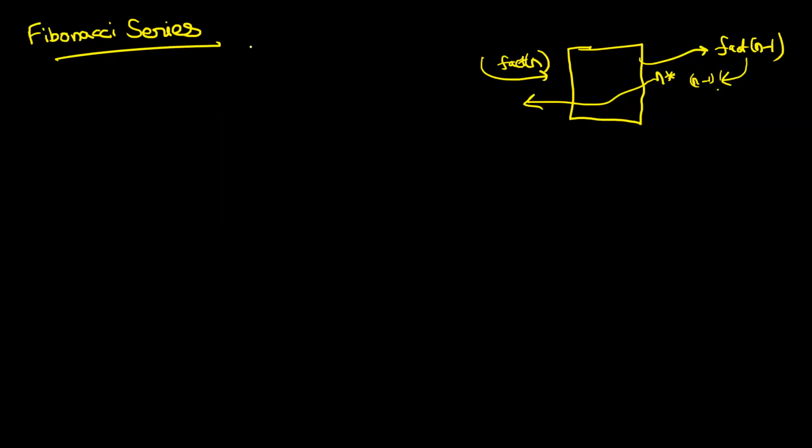Okay, so what is the Fibonacci series, right? I think most of you must have studied the Fibonacci series in maths, right? So the Fibonacci series goes like this: 0, then you have 1. Okay, the first two terms are 0 and 1. That is defined. Okay, and then the third term will be the summation of the previous two terms. So 0 plus 1 is 1. The next term will be the sum of the previous two terms. 1 plus 1 is 2. Then the next term will be 2 plus 1, which is 3. Then 3 plus 2, which is 5. Then 5 plus 3, which is 8. Then 8 plus 5, which is 13. Okay. So the first two terms are defined as 0 and 1. And after that, every term is obtained by the summation of the previous two terms.